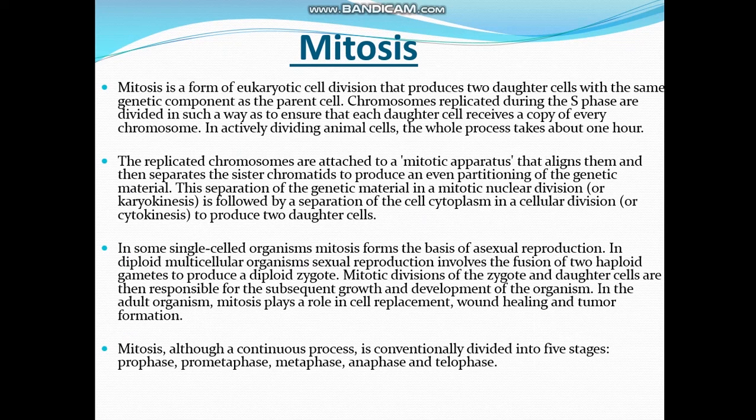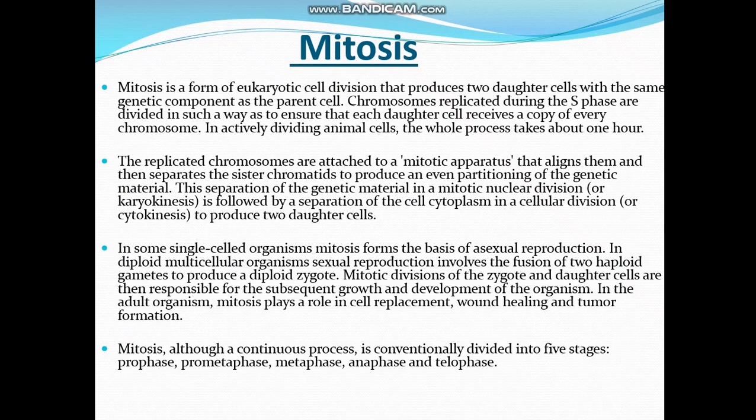In some single-celled organisms, mitosis forms the basis of asexual reproduction. In diploid multicellular organisms, sexual reproduction involves the fusion of two haploid gametes to produce a diploid zygote.